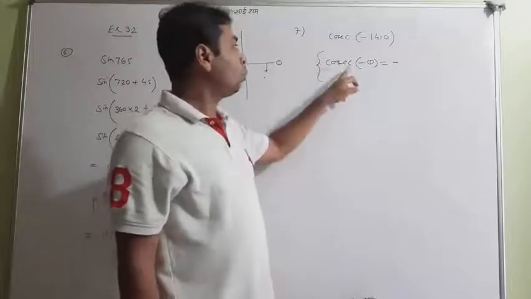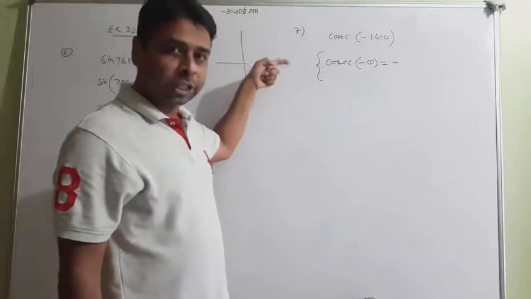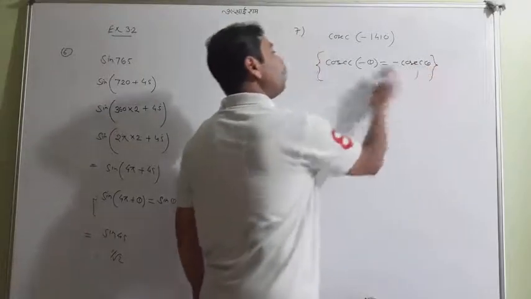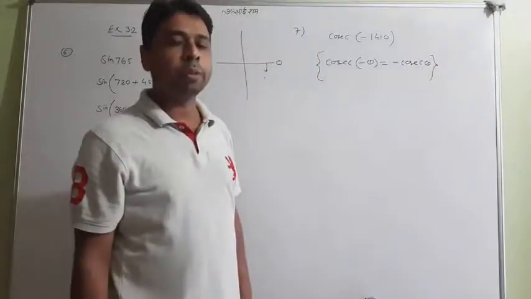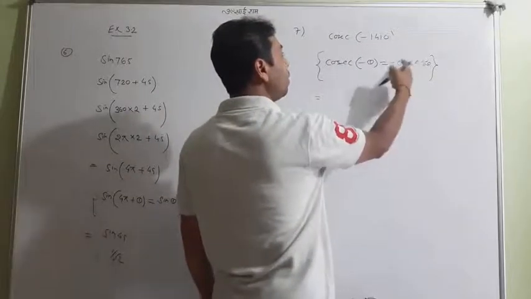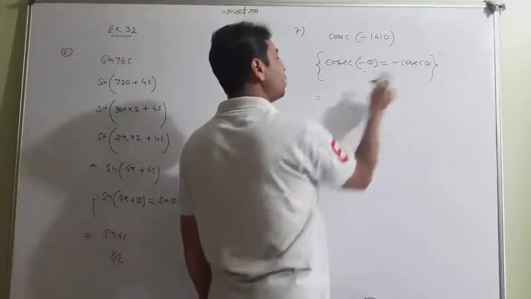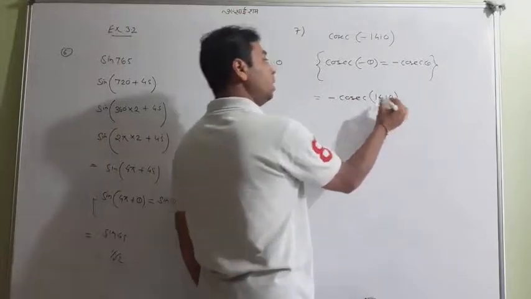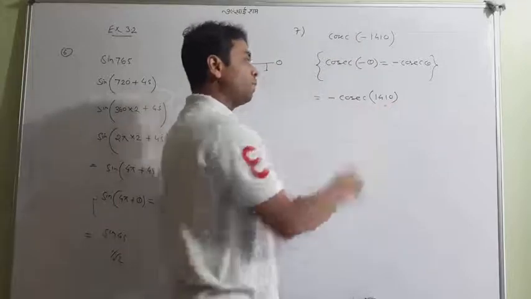And you know that for 0 there is no change at all, so cosec stays cosec. So the formula we got is cosec of minus theta equals minus cosec theta. So students, cosec of minus theta, you will write as minus cosec theta, meaning minus cosec 1410. So this question has been changed now in this way.